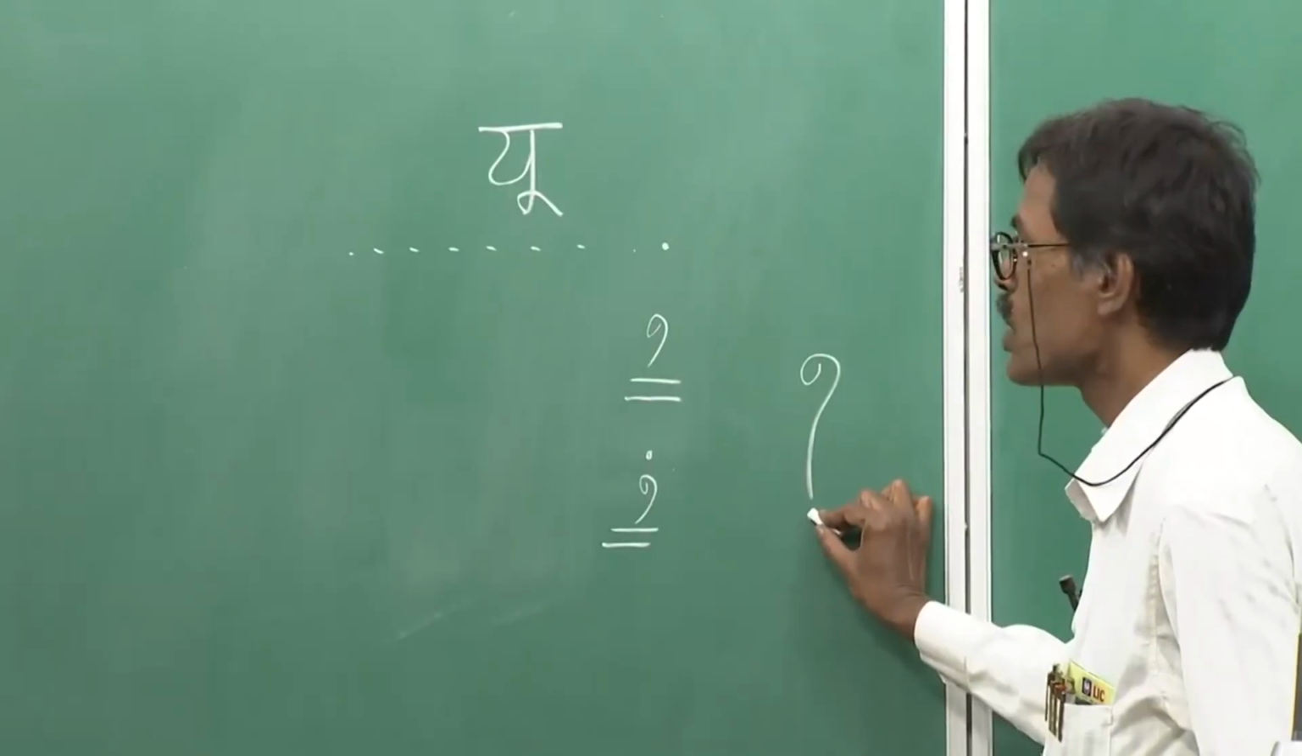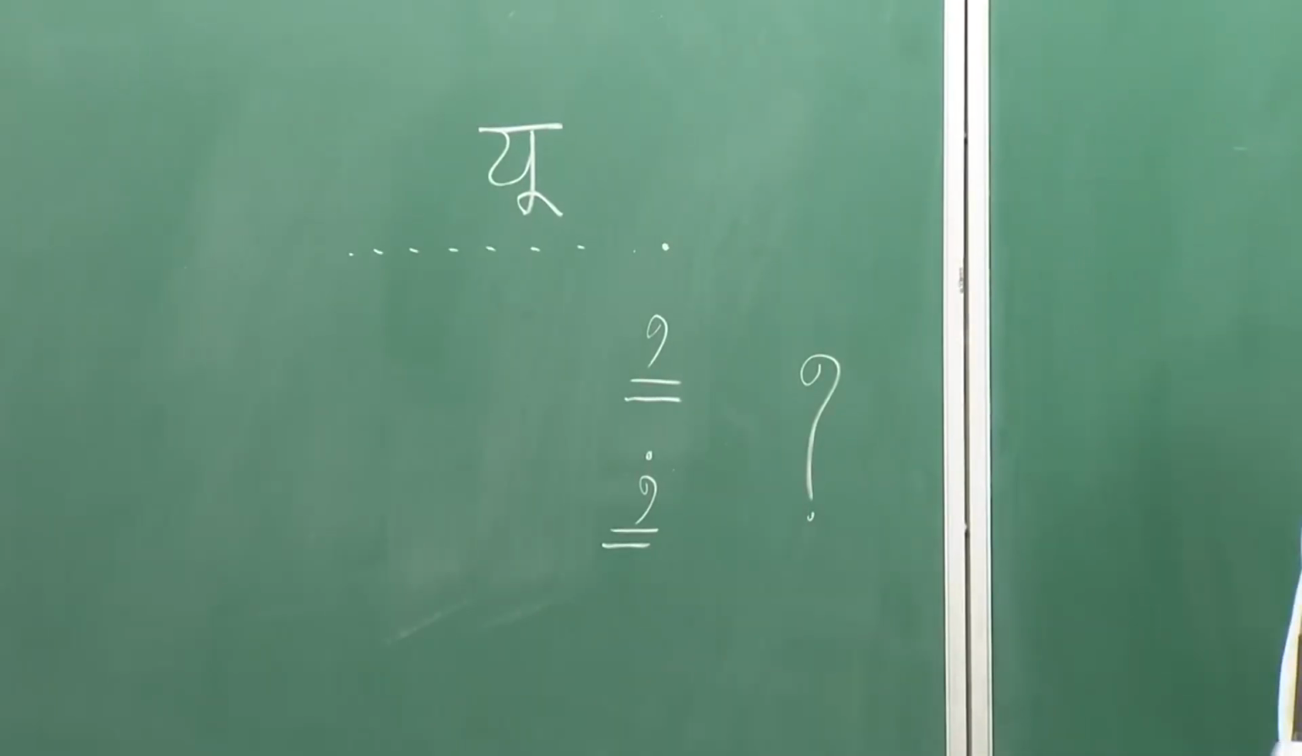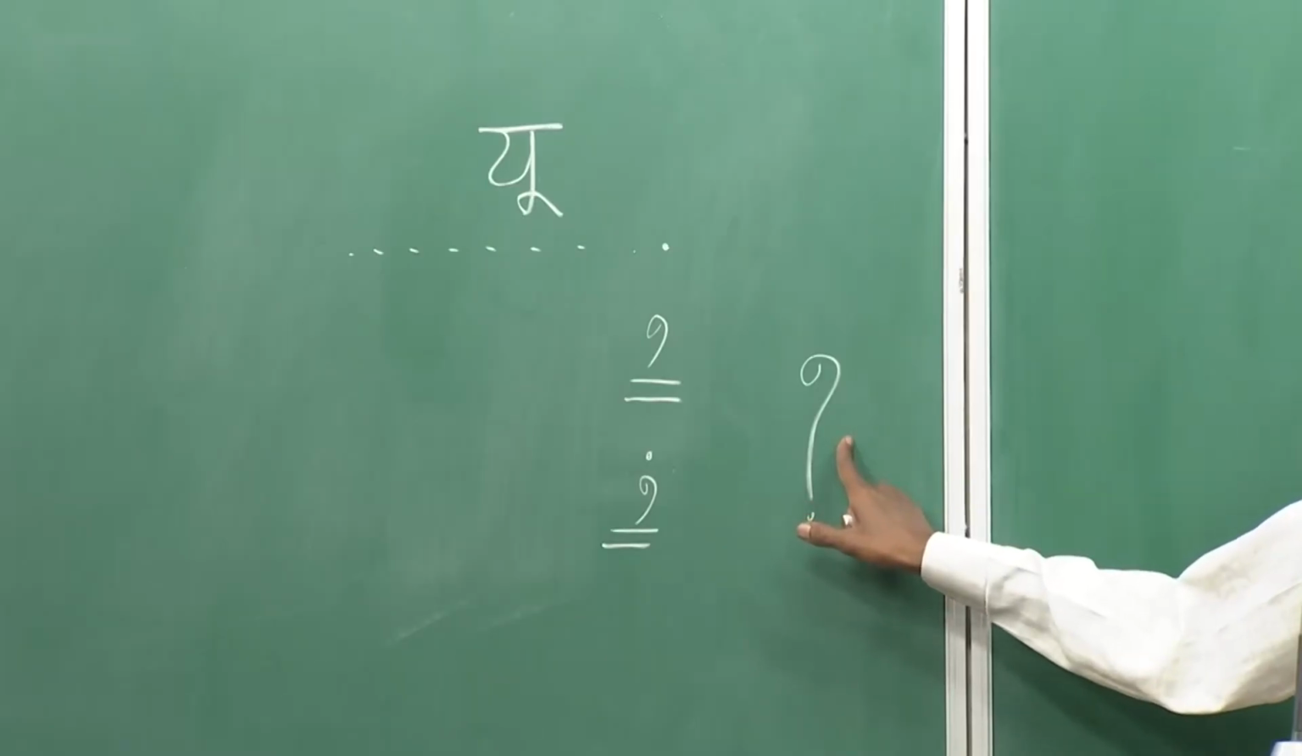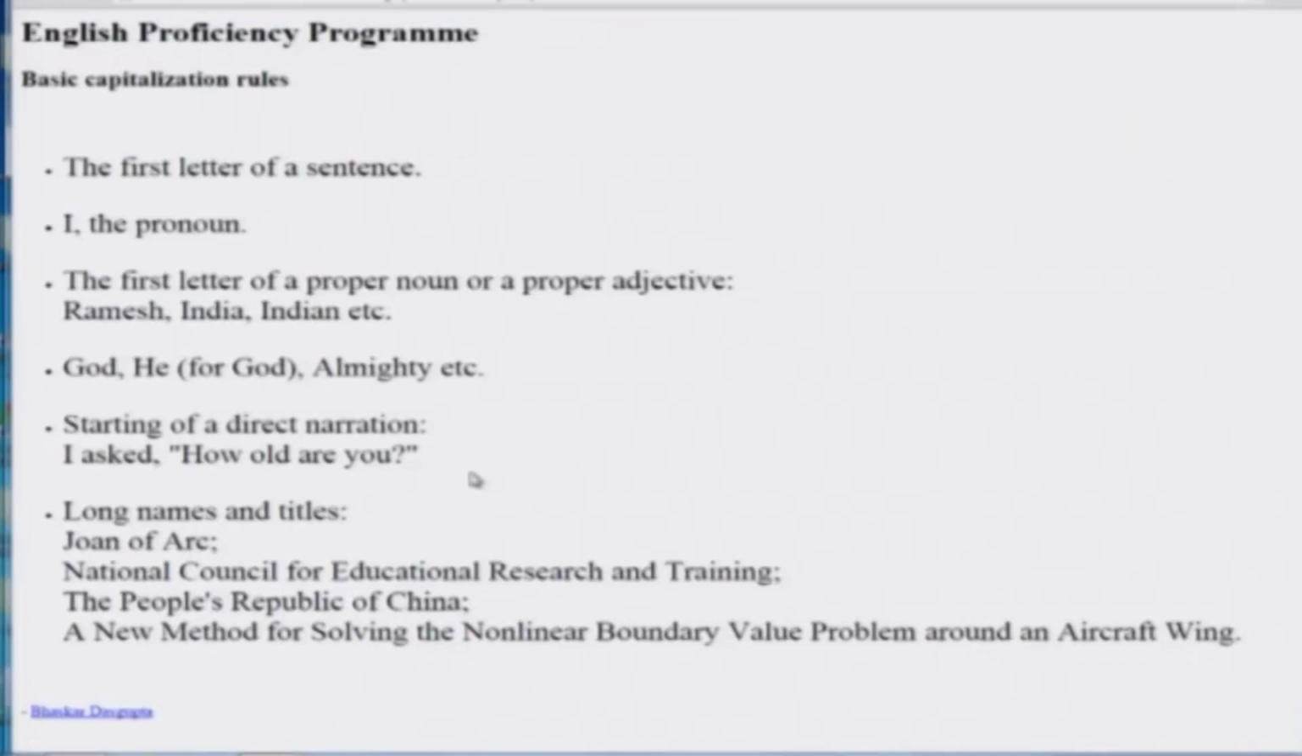And of course, you know what is a question mark. So when you ask a question, at the end, this comes. And if it is in direct speech, then whether that full stop or question mark, whatever comes at the end of that speech, that spoken thing, that should come inside the inverted comma.